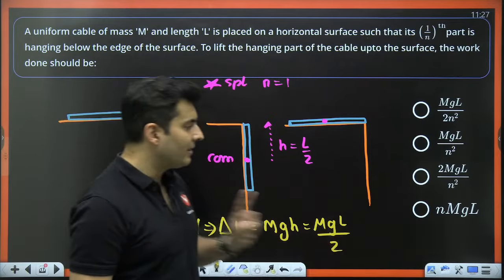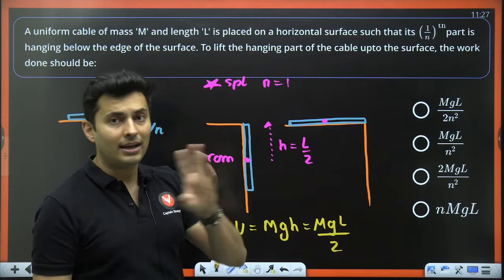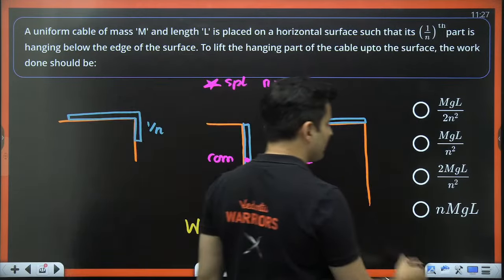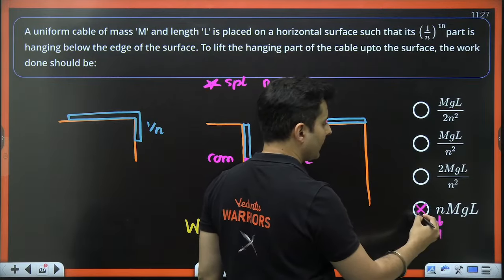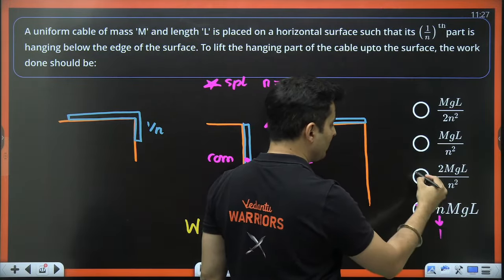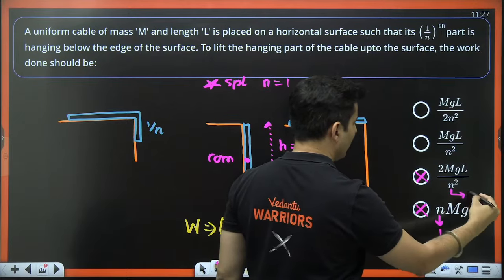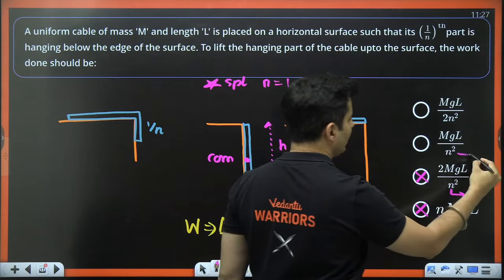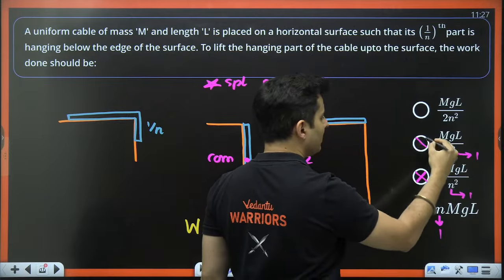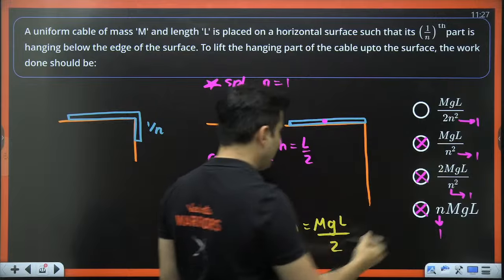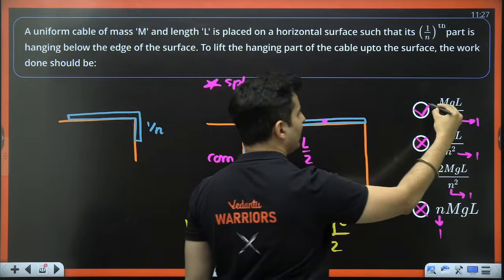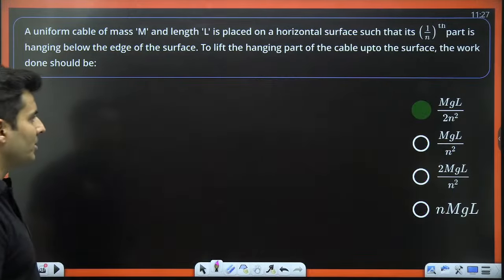Where do you get the answer as mgL by 2? By substituting n as 1. Substitute n as 1. If n is 1, this is mgL, so this is not correct. If n is 1, this is 2mgL. This is not correct. Substitute n as 1. Here, if you substitute n as 1, it is mgL. This is also not correct. If you substitute n as 1, then mgL by 2, which is exactly what you are expecting it to be. So this is the correct option.